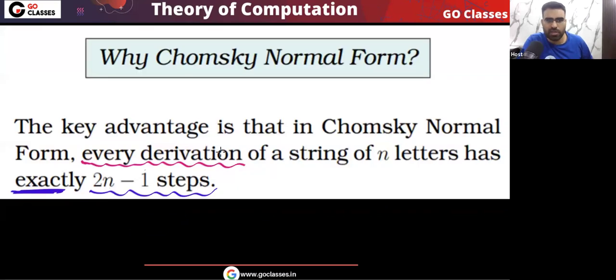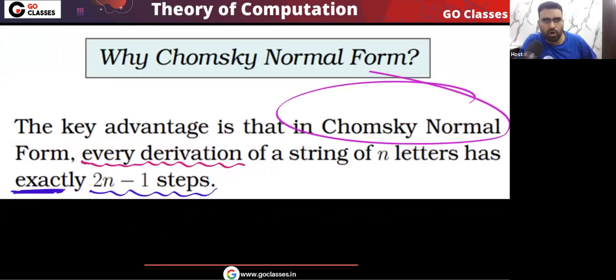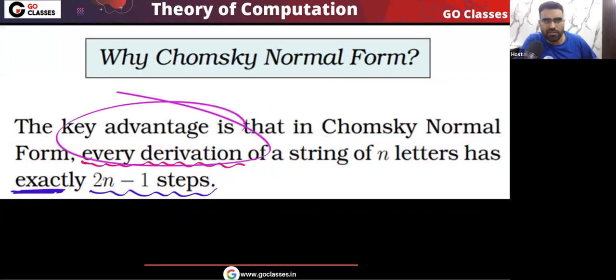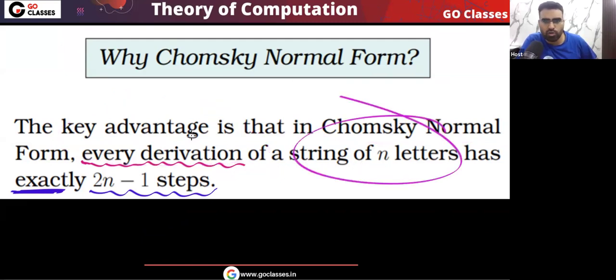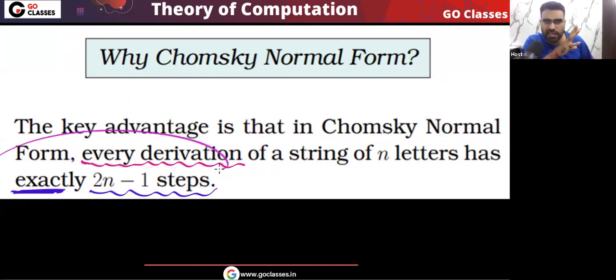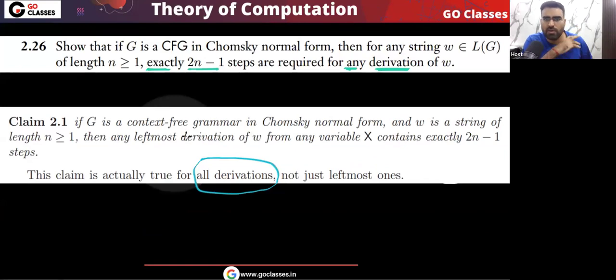So very simple point, remember that in Chomsky normal form, every derivation of any string which belongs to the language will have length exactly n minus 1. I hope you understood. Now let's see the proof. The proof is actually very simple.